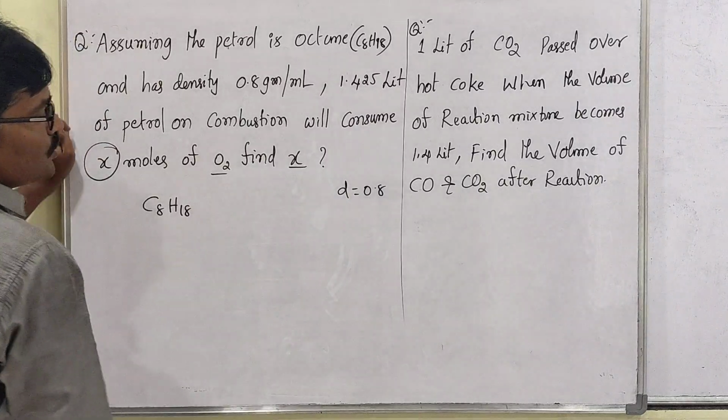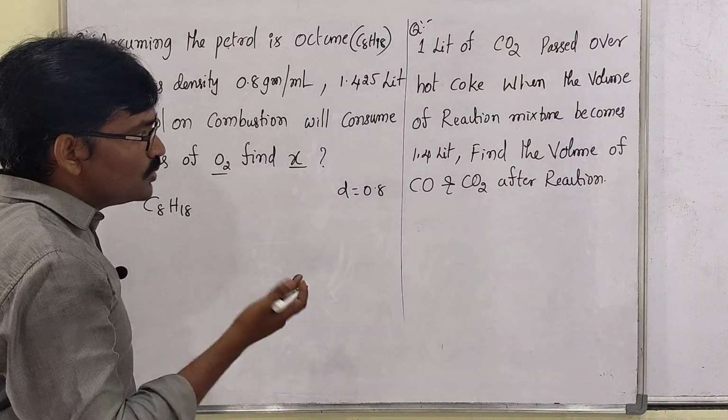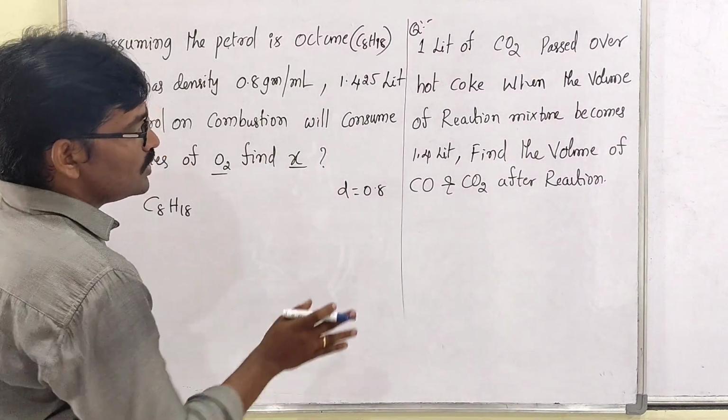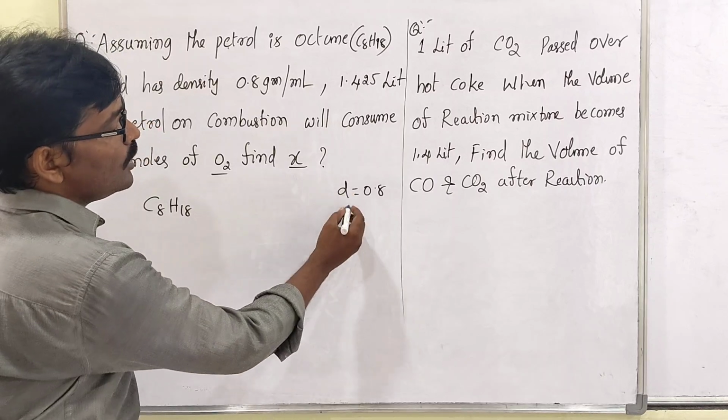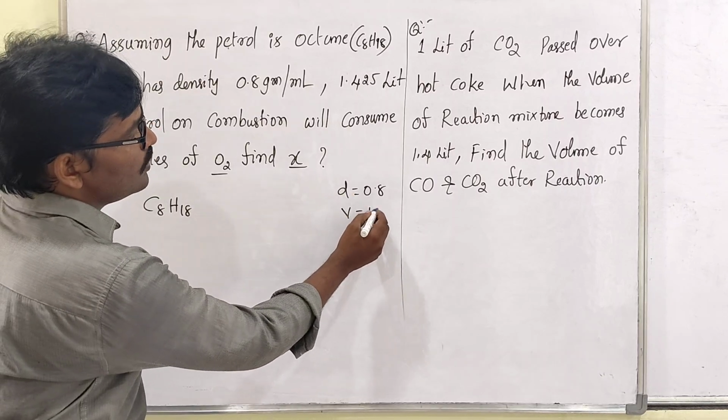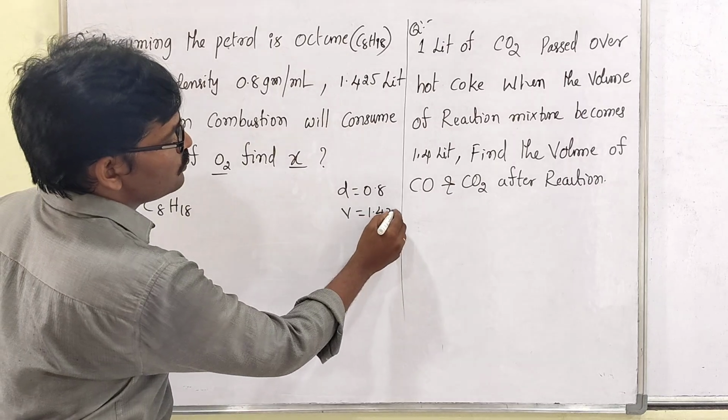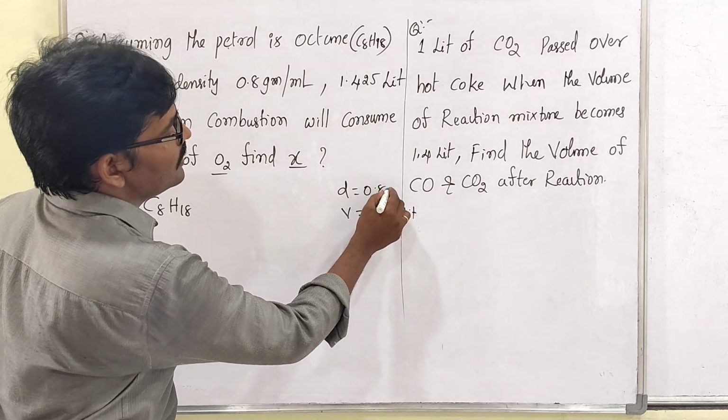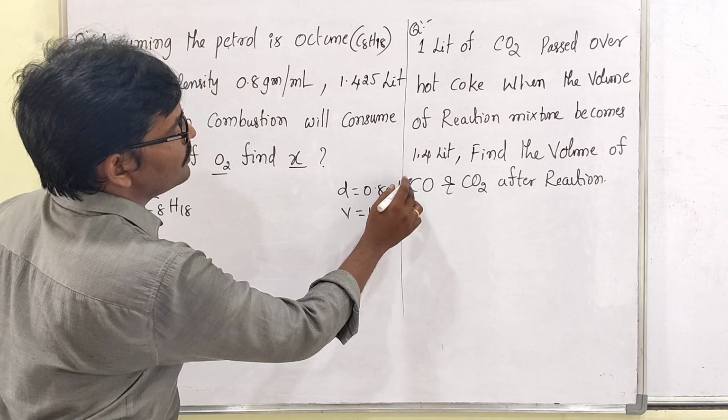Find the X in the question. So this is a numerical type question actually. Density is given, and volume is also mentioned: 1.425 liters. The density is given in grams per mL.